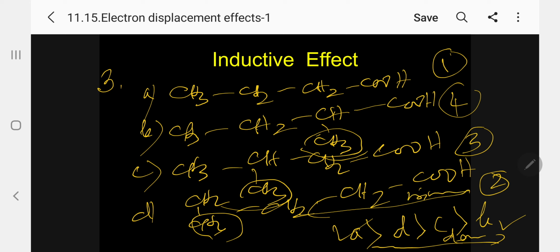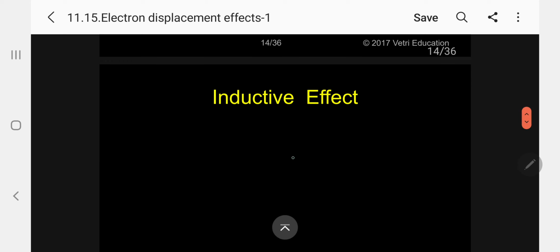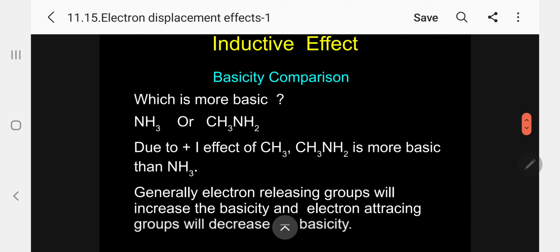Kindly follow. So when an electron attracting group is present or a releasing group is present, or if both groups are present on the same carbon atoms, we are able to compare the acidity. Please follow. This is the most important.